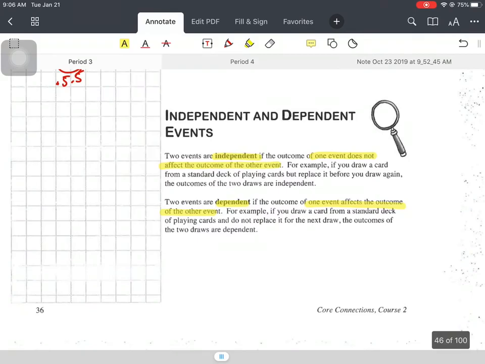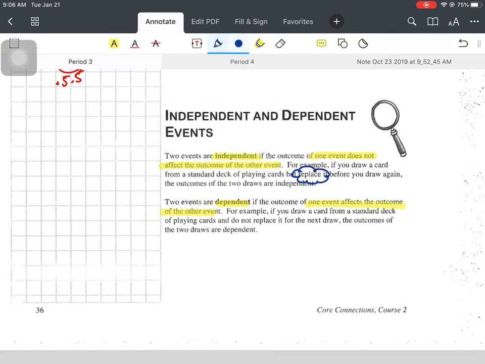Okay, awesome. So here is what you should have highlighted, right? So independent is one event does not affect the outcome of the other, right? So this key word right here is that you replace it, right? So when you flip a coin, if you flip it and it lands on heads, all of a sudden it's not like the heads disappears. The head is still there, right, on a coin.